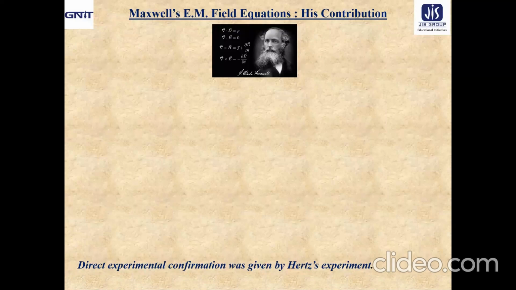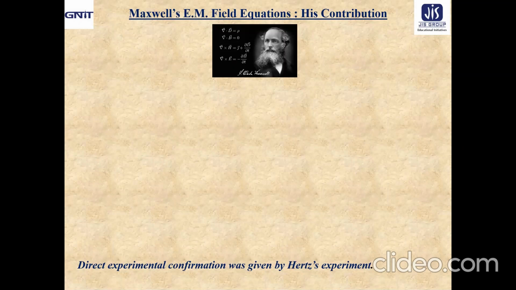Maxwell ingeniously formulated the laws of electrostatics, magnetostatics, and electromagnetism in the form of four equations with which we are very much familiar, and these are ultimately known as Maxwell's equations of electromagnetic theory. These equations are considered to be the backbone of electromagnetism.